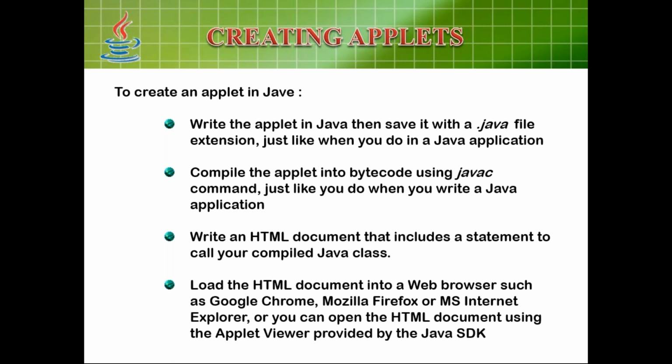So how will you write the applet program? It's something like a regular program. You need to open Notepad, write the code, and save it with the .java extension. After that, you need to compile it as a regular Java program with javac. Suppose, for example, it is FirstApplet.java, and you can compile like that. And how will you execute?